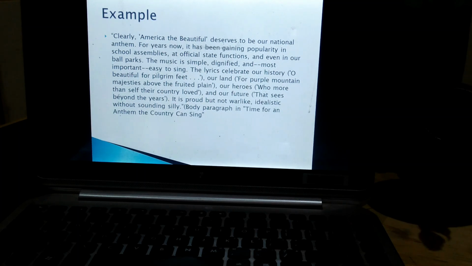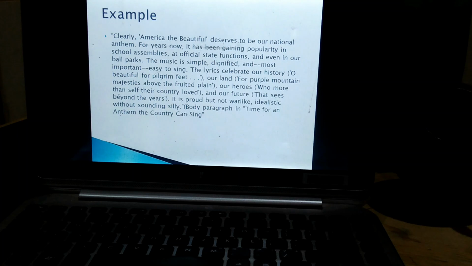Next he is saying, for years now it has been gaining popularity in school assemblies, at official state functions, and even in our ballparks. The music is simple, dignified, and most important, easy to sing. The lyrics celebrate our history. In brackets he has given the examples: Oh, beautiful for pilgrim feet, our land, for purple mountain majesties above the fruited plain.